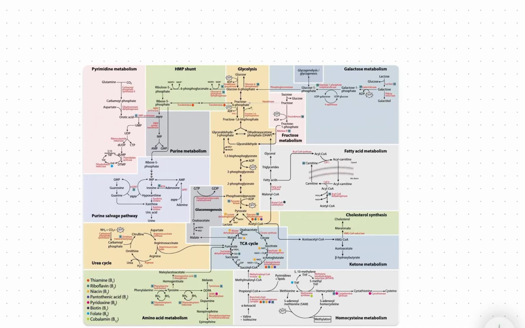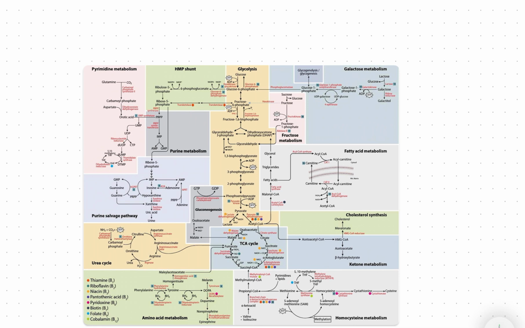Hello everyone, just look at this image. At first glance, it looks complicated, messy, and impossible to remember. But this is the most beautifully organized system in the human body. If you try to memorize each pathway separately, you will not understand it. But if you understand how they connect with each other, everything becomes very simple.